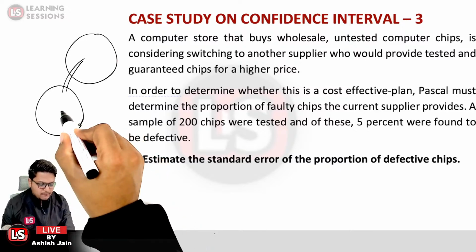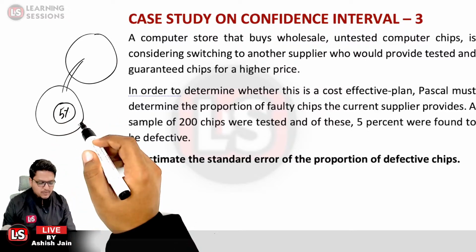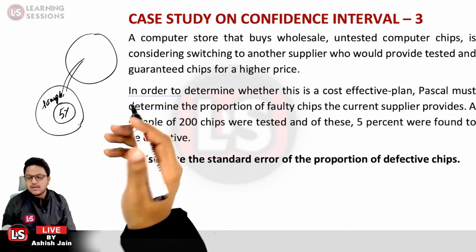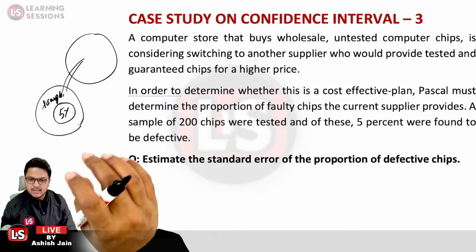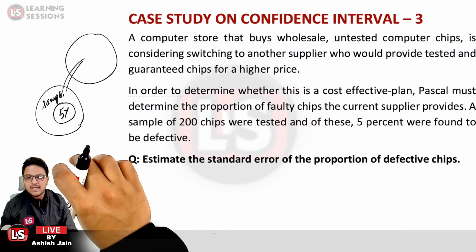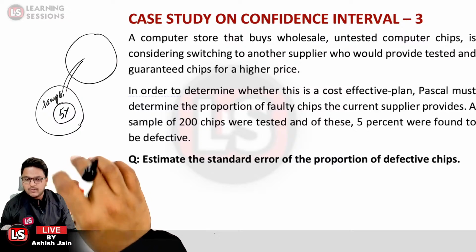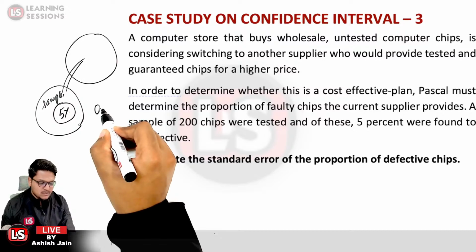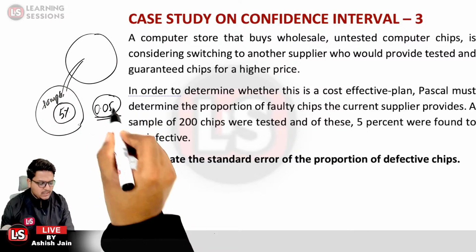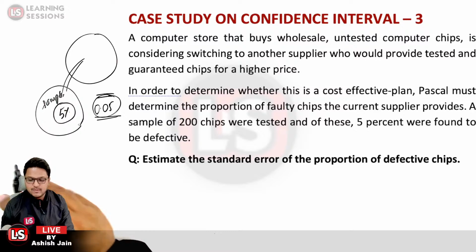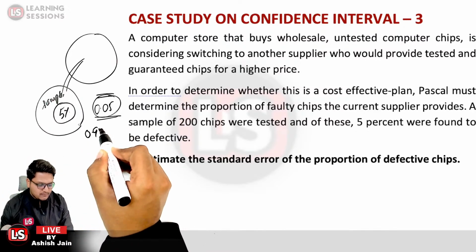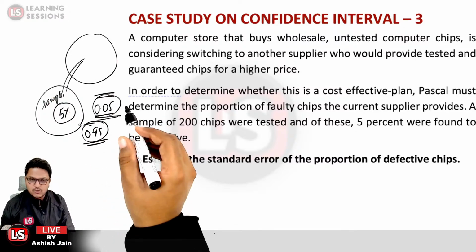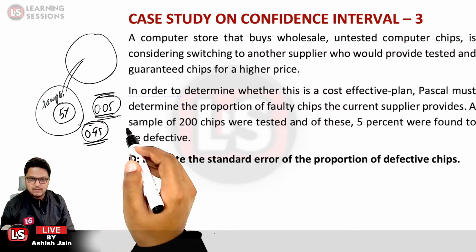Further, if I say that 5% of people in this particular sample are educated, and the others are illiterate, so 5% are literate and the others are illiterate. In that case, what will be the proportion? If I say that literate persons are success for me, then the probability related to this will be 0.05, and 0.95 would be the failure. So the probability of success is 0.05, and the probability for the failure would be 0.95. Okay, is that clear?